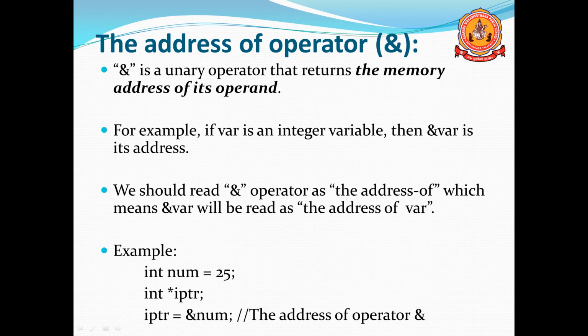Here is the same example: int num = 25, int *iptr is a pointer variable, iptr is equal to &num, which means the address of num is assigned to iptr.